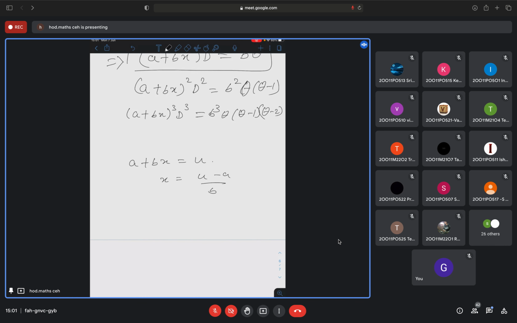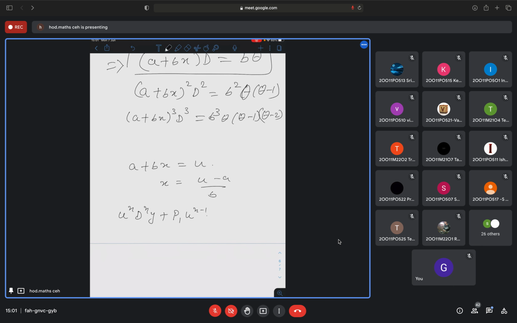So your equation, with a plus bx substituted, will now have u to the power n d^n y by dx^n, in terms of operators, plus p1 some constant u to the power n minus 1 d^(n-1) y, and so on up to pn y is equal to q of, in place of x, u minus a by b.